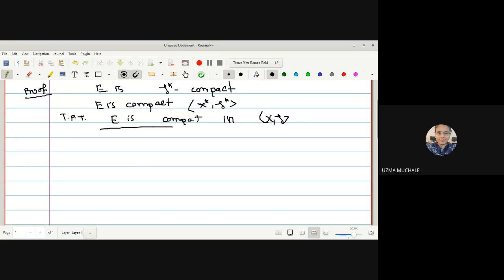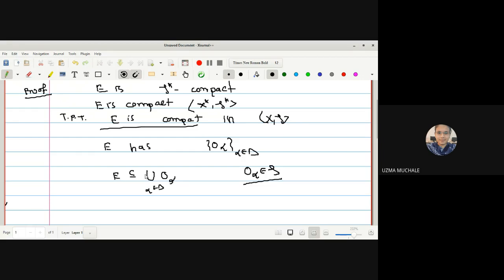To prove any set to be a compact set, we have to start with the assumption that E has an open cover. Say O alpha is the family of open sets covering E. Then I can write E is contained in the union of all O alpha, where alpha belongs to the index set. O alphas are open sets.